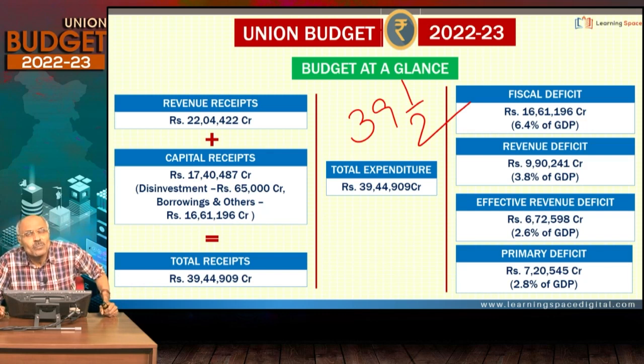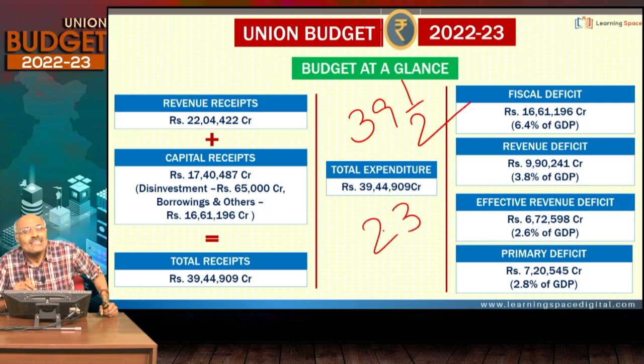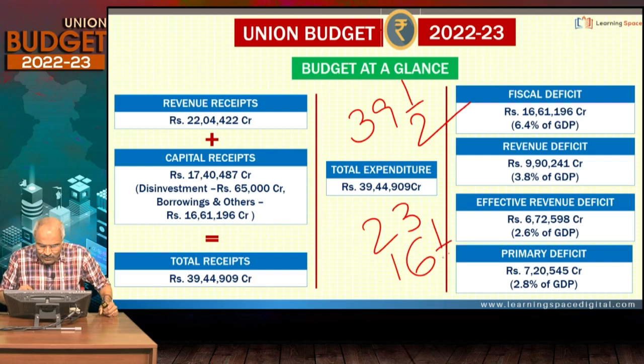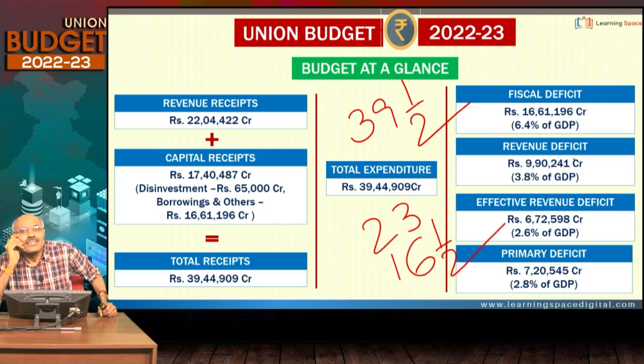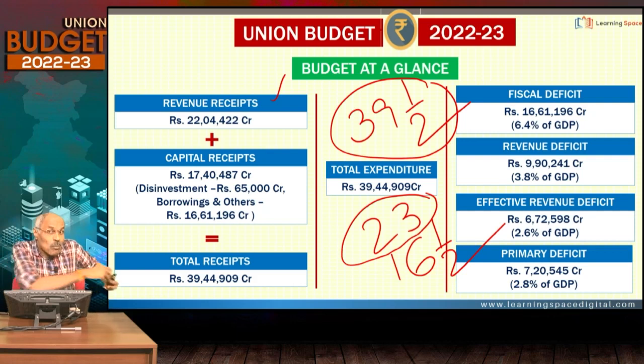39.5 lakh crores of rupees, out of which around 23 lakh crores is generated internally, and around 16.5 is through borrowings. I hope you got clarity. Total size is 39.5, out of which 23 is either through revenue receipts or non-debt creating capital receipts. Capital receipts are of two types. Debt creating, if you borrow money from the market, that is debt creating. And the second one is non-debt creating capital receipts.